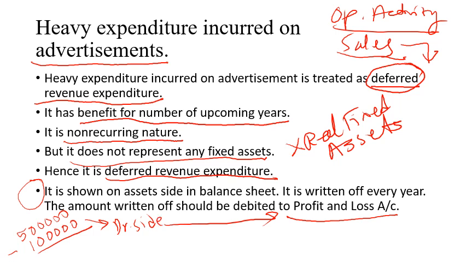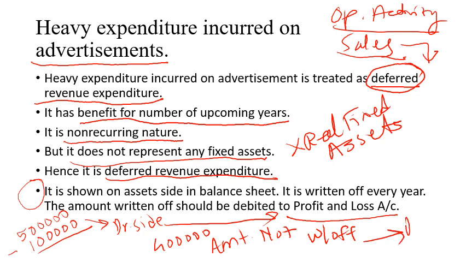And the remaining 4 lakhs remain. So it will be called the amount not written off, and it will be shown on the asset side in the balance sheet, right? So two effects we have to give for this. You are going to do this in the next chapter. We have to give this treatment in adjustments.